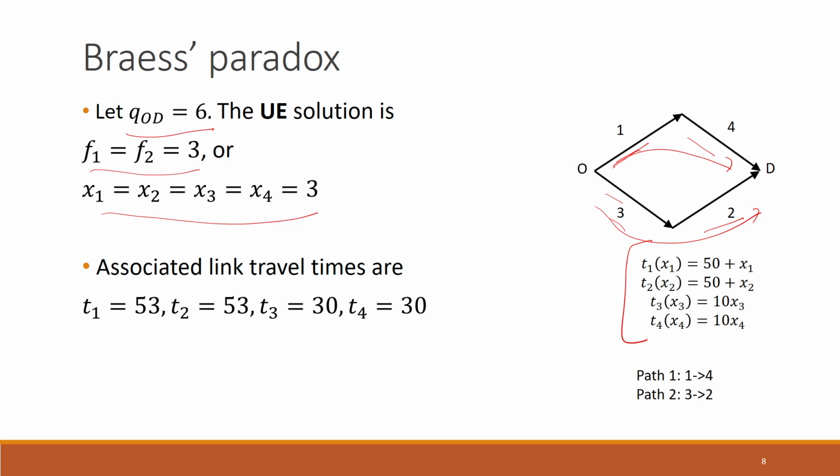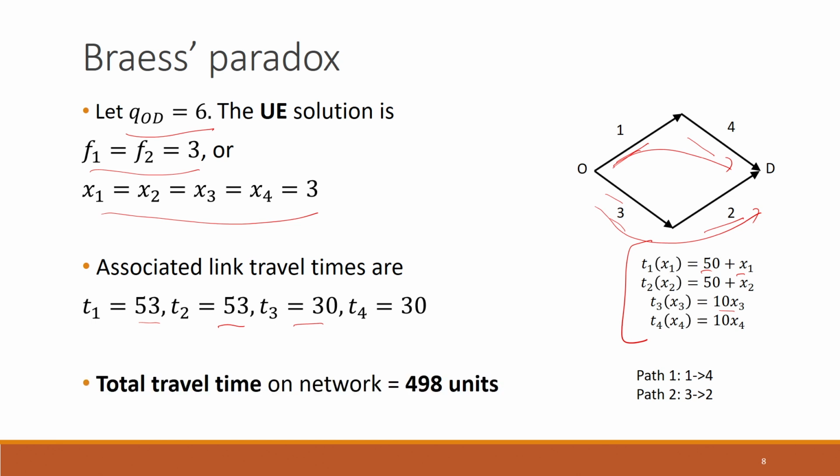Now that we know the flows in the user equilibrium case, we can determine the travel times through different links in user equilibrium. That is very easy. To determine the travel time on the first link, we just need to do 50 plus this 3 that is there. So that is why we have 53 here. Similarly for the second link we have 53. For the third link it is 10 times 3, so this is 30 here, and so on.